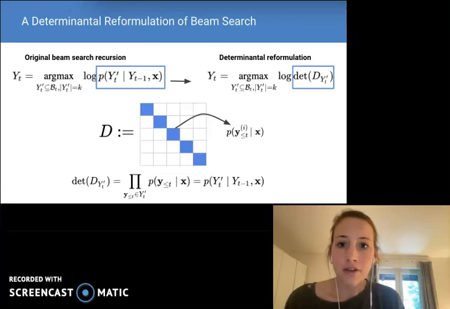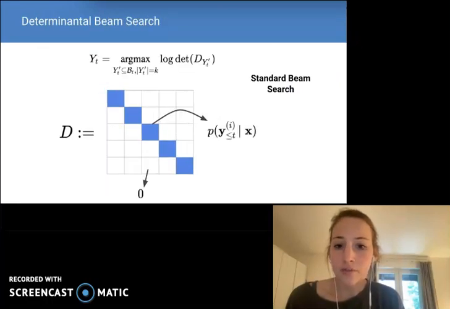Now, the determinant of this submatrix is simply the product of the diagonal entries, by definition, which under our proposed definition is equal to the set probability, actually. So this formulation leads to the same solution as standard beam search when our matrix is diagonal.